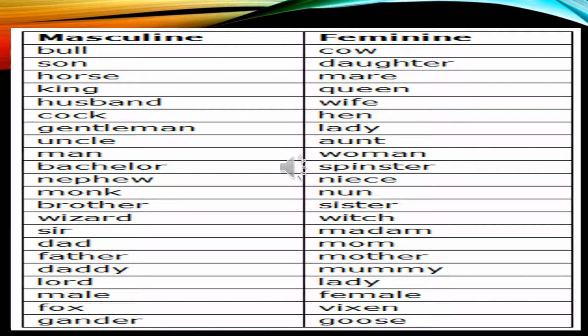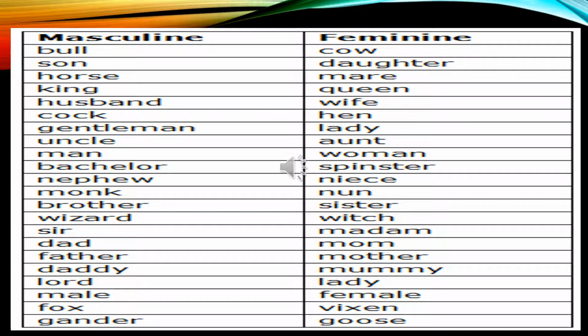And the feminine gender or the female names for these masculine genders are cow, daughter, mare, queen, wife, hen, lady, aunt, woman, spinster, niece, nun, sister, witch, madam, mom, mother, mummy, lady, female, vixen, and goose.